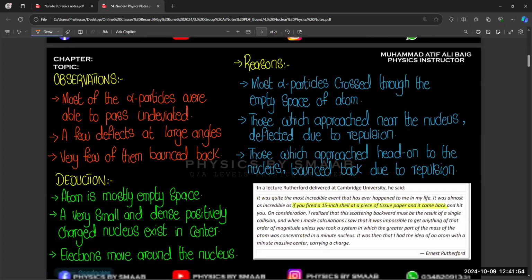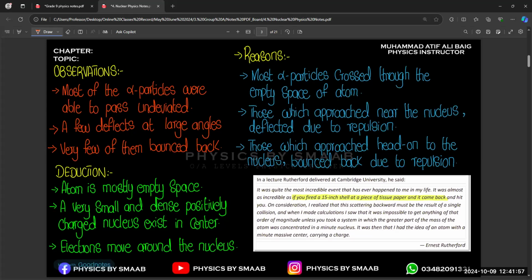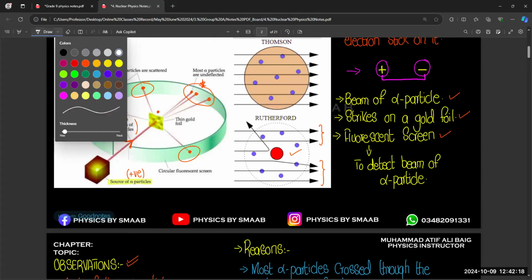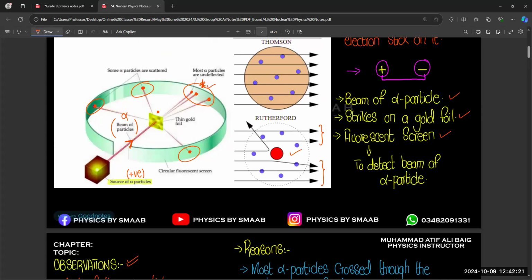So if we talk about observations, in this observation you can see most alpha particles were able to pass undeviated. This is the first observation. As we discussed in the diagram, most alpha particles are over here, so they pass without any deviation.